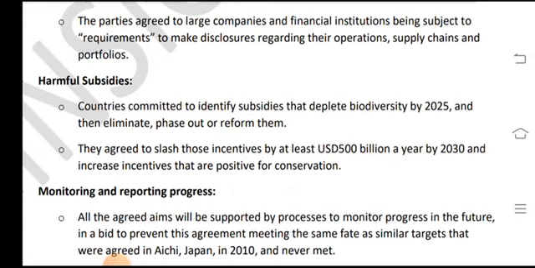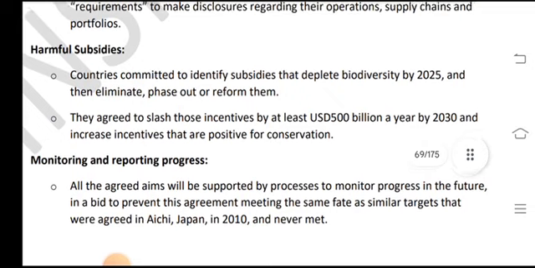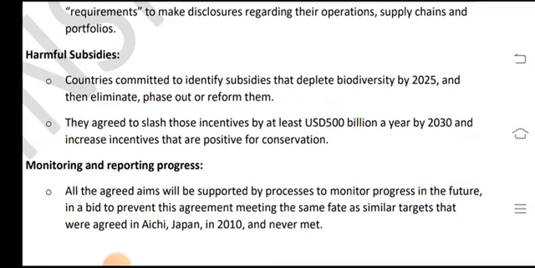Countries committed to identify subsidies that deplete biodiversity by 2025, then eliminate, phase out or reform them, and they agreed to cut those incentives by at least USD 500 billion a year by 2030,